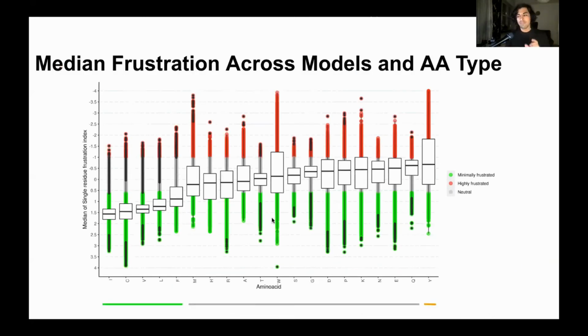So for every NMR structure, we took the median single residue value across models. And we created the distributions for this for all residues in all our datasets, and we classified them according to their amino acid identity. So we observe here already some interesting stuff. Hydrophobic residues and cysteine, for example phenylalanine, are usually most of the time minimally frustrated when we talk about the medians of the distribution. Then the others are all in the range of neutral frustration, where tyrosine is the one that is closest to the highly frustrated interaction.